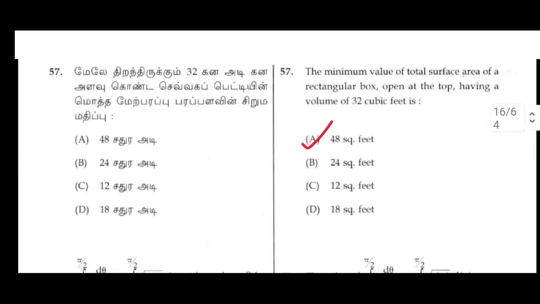57. The minimum value of the total surface area of a rectangular box open at the top having a volume of 32 cubic feet is A, option 48 square feet.